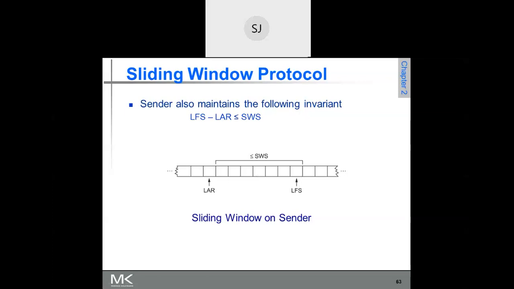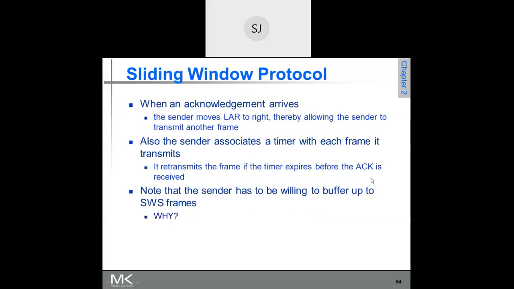Is it clear? Yes, sir. The receiver need not send an acknowledgement for every frame. And one more thing you remember: the sender associates a timer. It retransmits the frame if the timer expires before the acknowledgement is received.